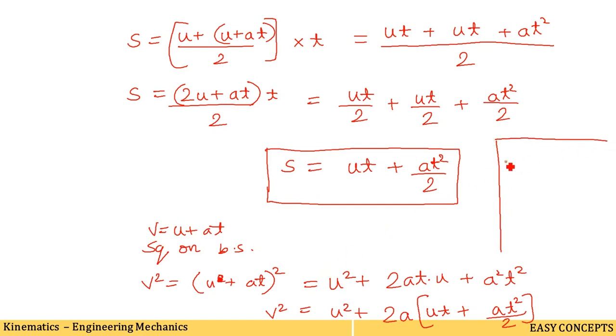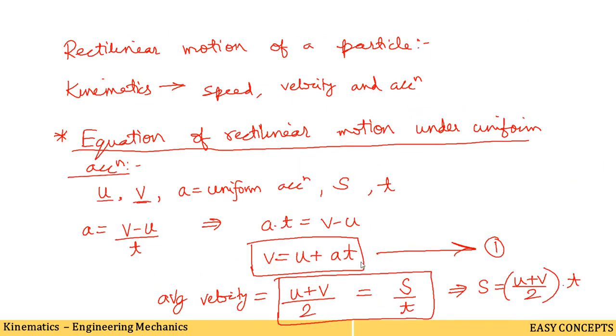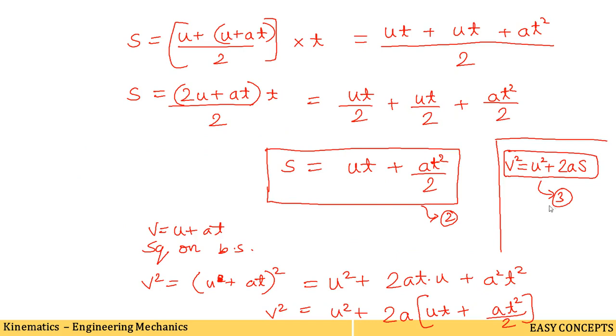So writing this equation again, v square is equal to u square plus 2a into (ut plus half a t square). See here, ut plus half a t square is equal to s, so we will write s here. So this is the new formula we have found. This is the third formula, this is the second formula, and the first formula, v is equal to u plus at, was also derived on the first page. So these three are the equations of motion in case of uniform acceleration, and we have to remember these three equations of motion under uniform acceleration.